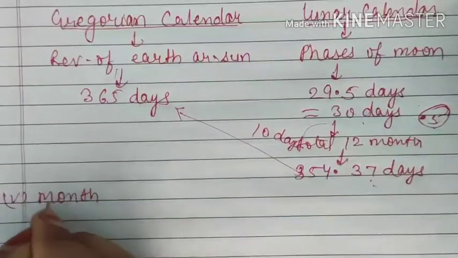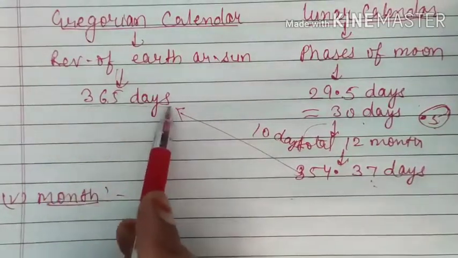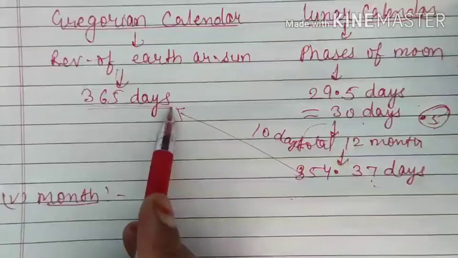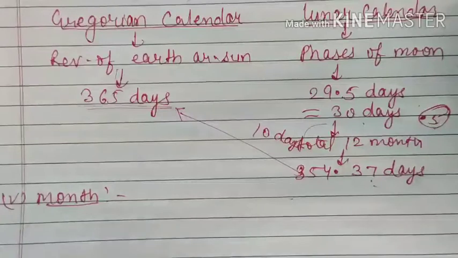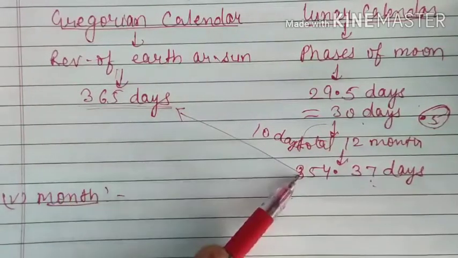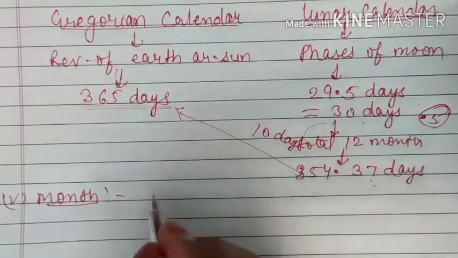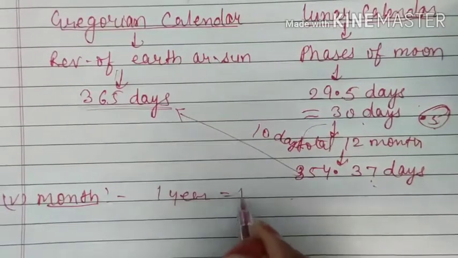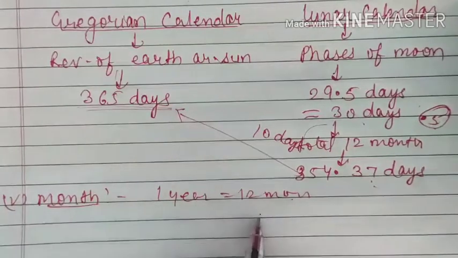Just as we have seen, in 1 year we will have 12 months, but here the number of days which we have considered is 365 days. That's why some months have 30 days, some have 31, and some have 28, that means February has 28, or sometimes 29. Just to balance this difference of 10 days, we cannot equally divide 365 into 12 months. So in 1 year we will have 12 months, and in 1 month we will approximately take 30 days, but we know that all our months will not have 30 days.